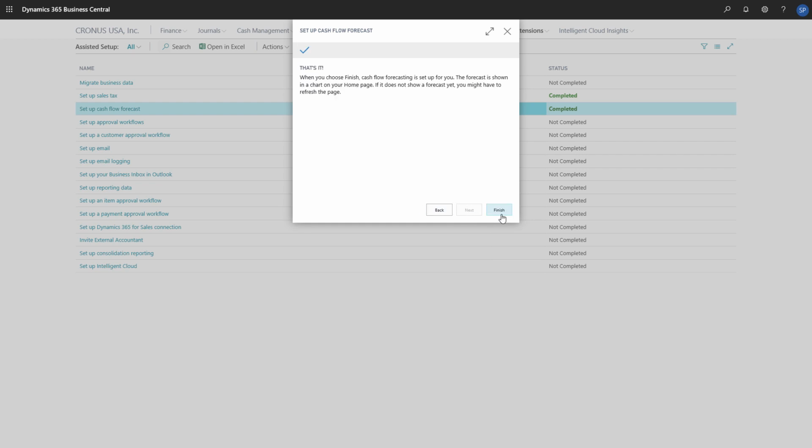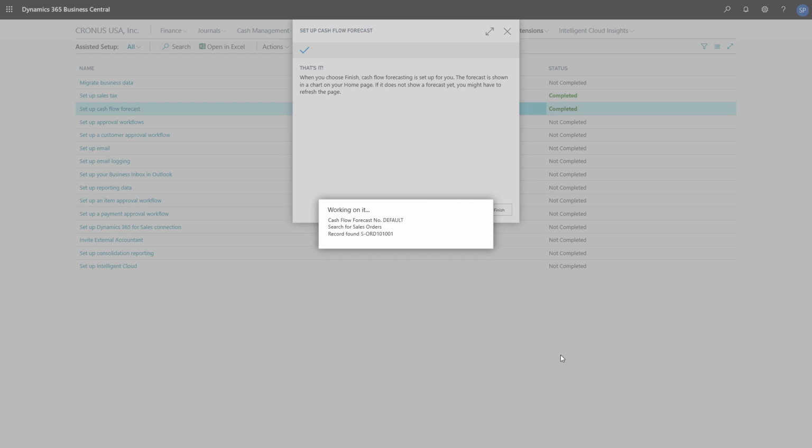Our cash flow forecast chart is set up. If we want to adjust our settings at some point, we can do that on the Cash Flow Setup page.